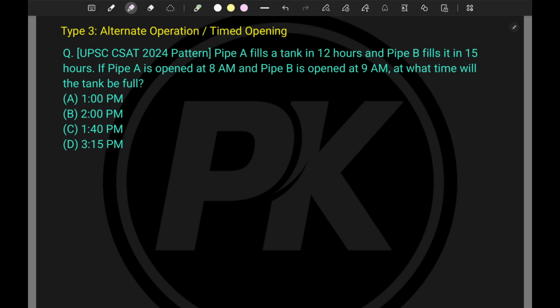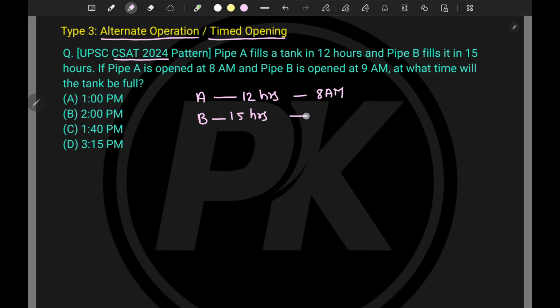Now let's move to the third type of problem, which is on alternate operation or timed opening. Now let's try to understand the problem. This problem is from CSAT 2024. Pipe A fills the tank in 12 hours, B fills the tank in 15 hours. Okay, this is given in hours. If A is opened at 8 a.m. and pipe B is opened at 9 a.m.